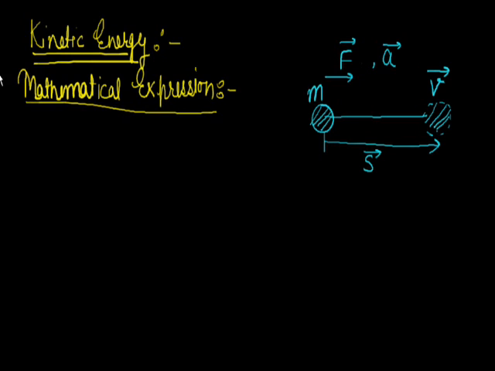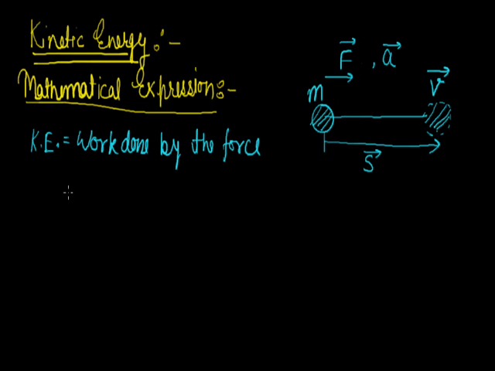So kinetic energy is measured in terms of work done on the body. So we can write here kinetic energy equals work done by the force. As we know, work is defined as the scalar product of force and displacement. So here we can write work done by the force will be F vector dot S vector.